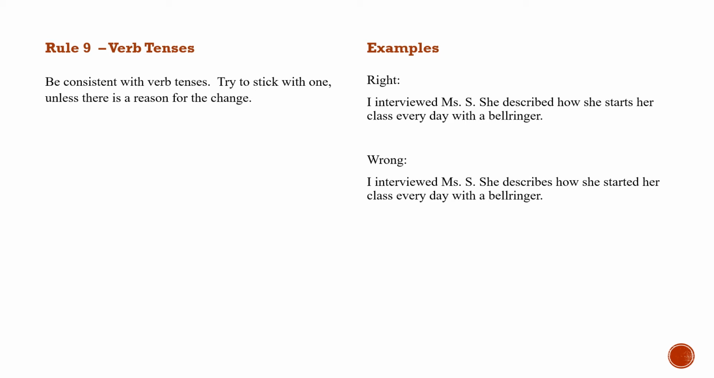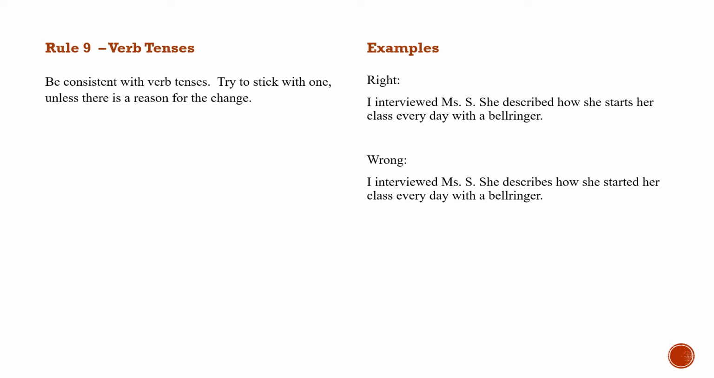Let's look at an example of a sentence that might be in a paper that's right. I interviewed, notice past tense, Ms. S. She described, past tense, how she starts her class every day with a bell ringer. Why did we suddenly switch to present tense? Well, because in the first two verbs, interviewed and described, Ms. S. was talking about her interview, which was in the past. But when you switch to she starts her class, that's what she's describing that she does every day. And presumably she's continuing to do it.